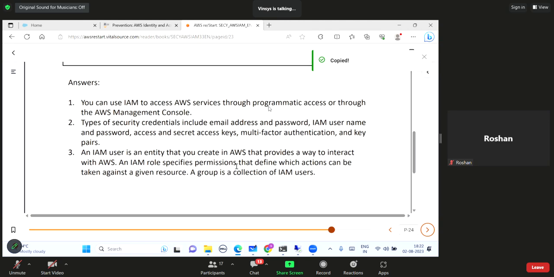An IAM role specifies permissions that define which actions can be taken against a given resource, and a group is a collection of users. Now see, only a user can authenticate himself. You cannot log in with the role. You cannot log in with the group. A user can log in with just the IAM user credential, and then come the permissions. So roles and groups are going to define what permissions that user has.